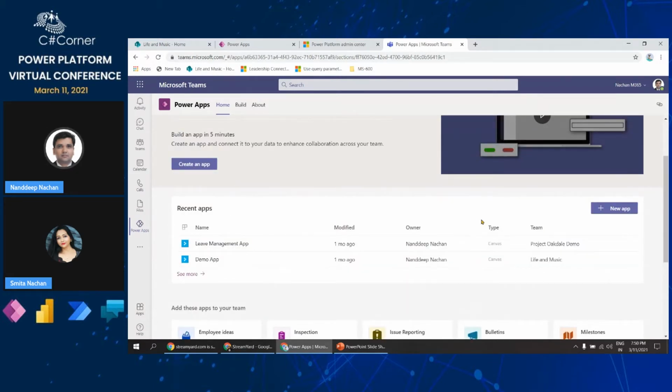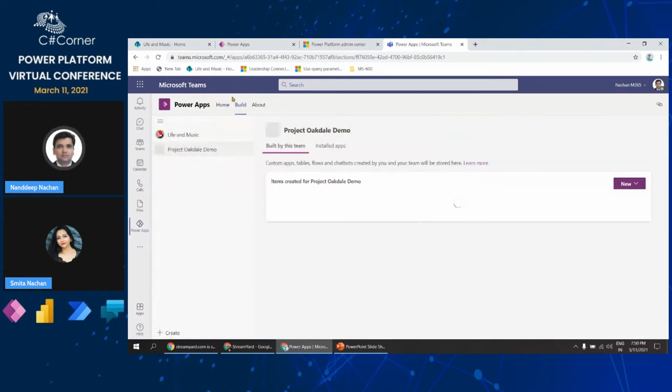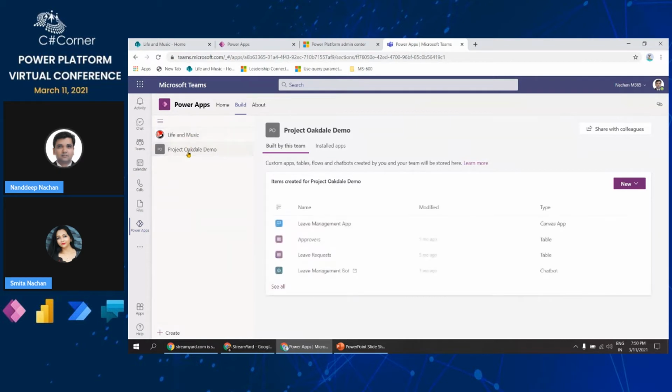Once you do that, again from here you can click new app. But what I will do is go directly to see more, and from here we'll be able to see all of the apps that we have. So this is the environment that we have. The first environment is life and music, and then the other environment is project Ogdale demo, which is the demo environment which we will use throughout this demonstration.